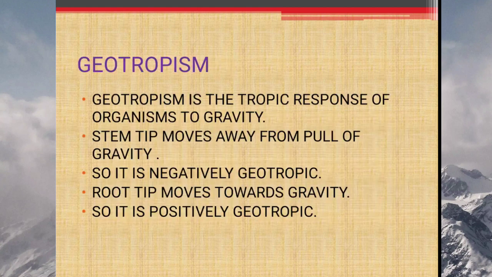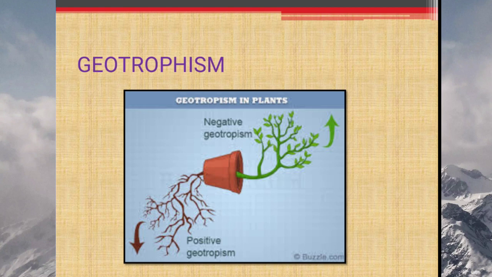Now moving on to geotropism. Geotropism is a tropic response of an organism to gravity. Stem tip moves away from the pull of gravity, so it is negatively geotropic, while root tips move towards gravity, so it is positively geotropic. Now here is a picture showing negative geotropism and positive geotropism. Roots are positively geotropic.